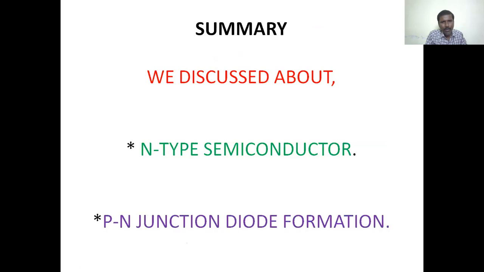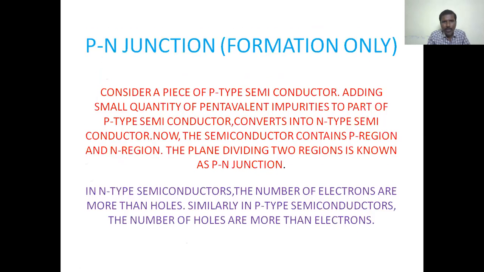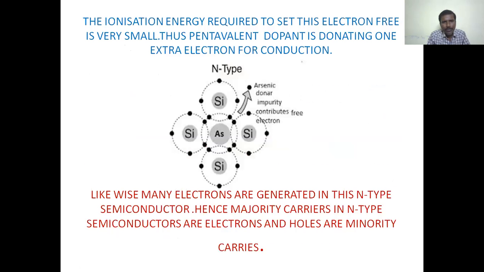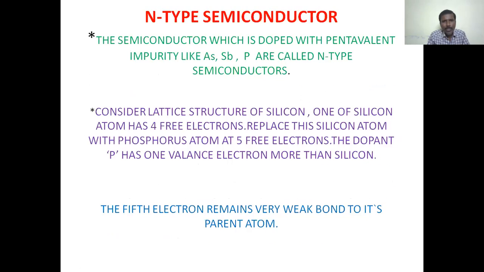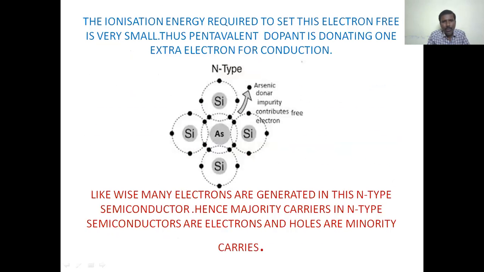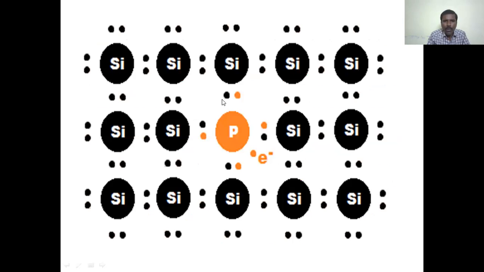Summary: we discussed N-type semiconductor and p-n junction diode formation. So let us see the recapitulation. In N-type semiconductor, one atom of the silicon crystal is replaced with a pentavalent dopant, that is phosphorus.